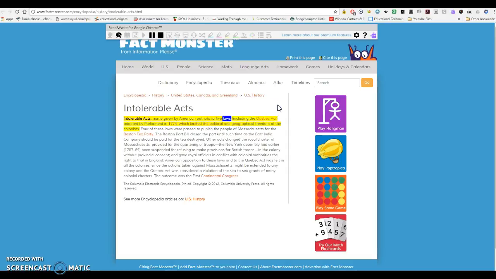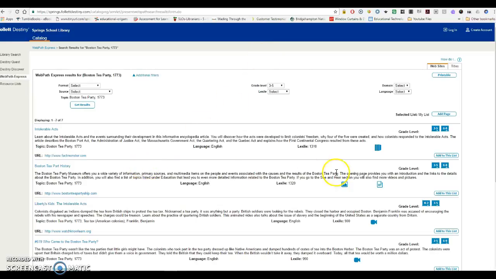Okay, now this is a web page that has been reviewed by someone who thought that this would be appropriate for this age level, 3rd through 5 or 6 to 8. And the information in here has been mined by someone who's an expert in their field. So if I come back here to the web page of Webpath Express, you'll see that there are some other articles here.